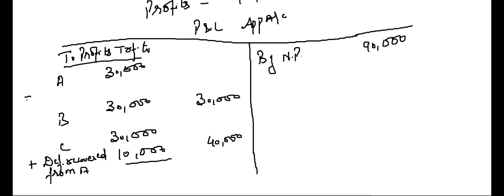Now A sacrifices 10,000 out of his share, minus deficiency transferred to C 10,000.